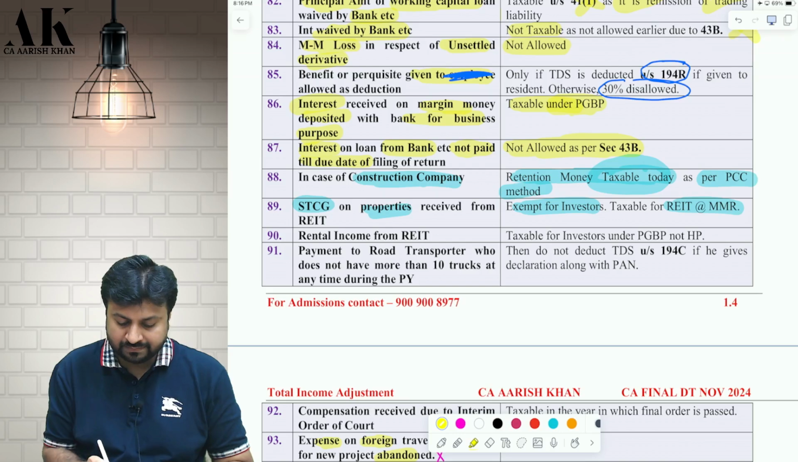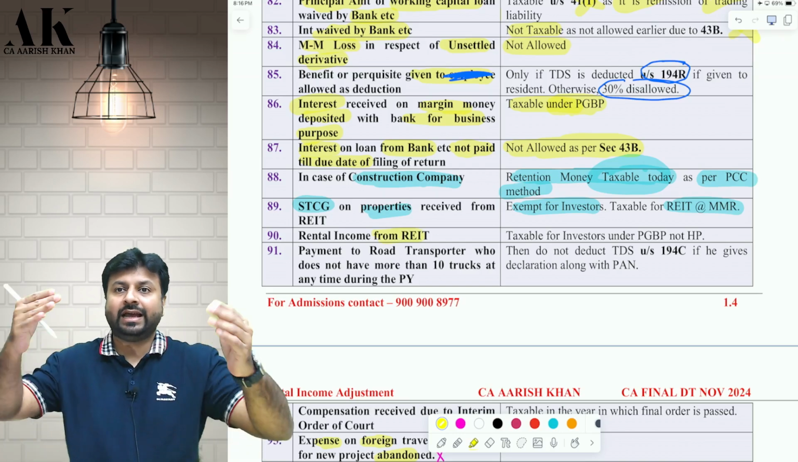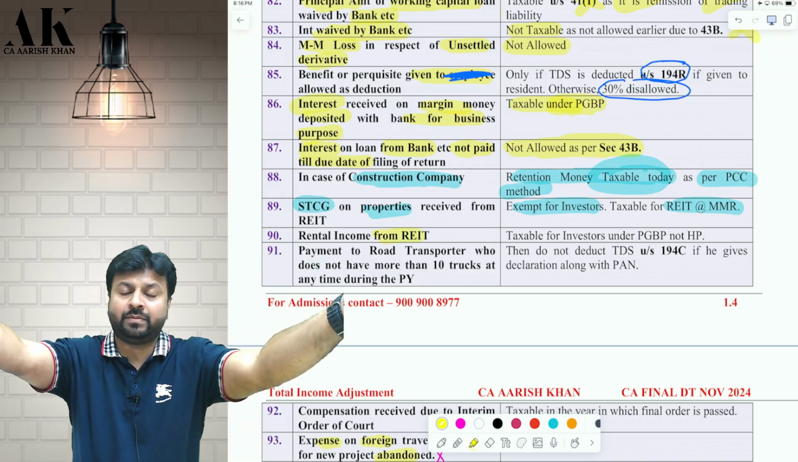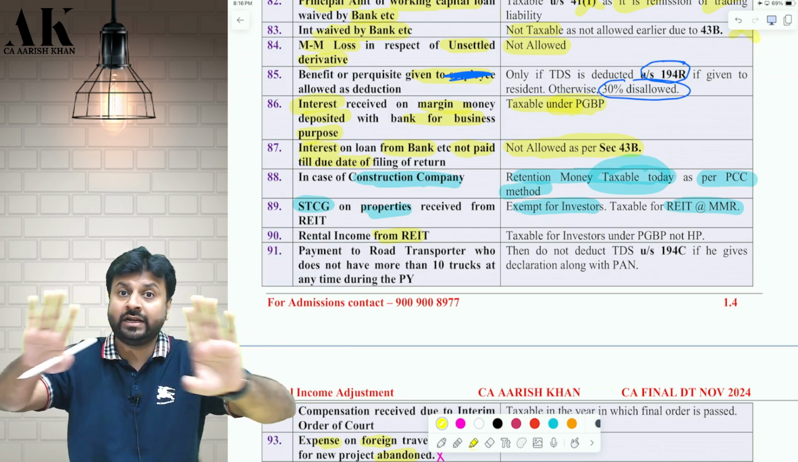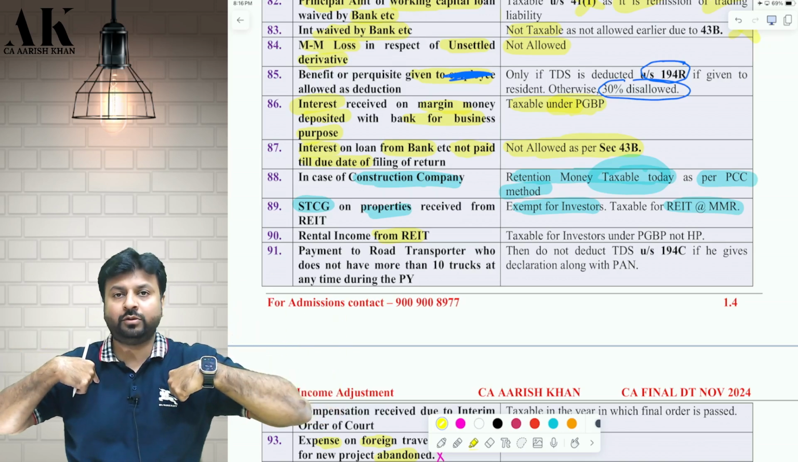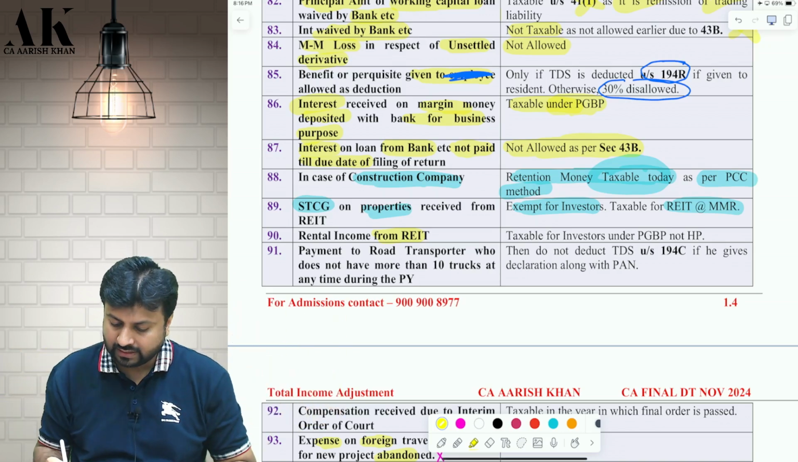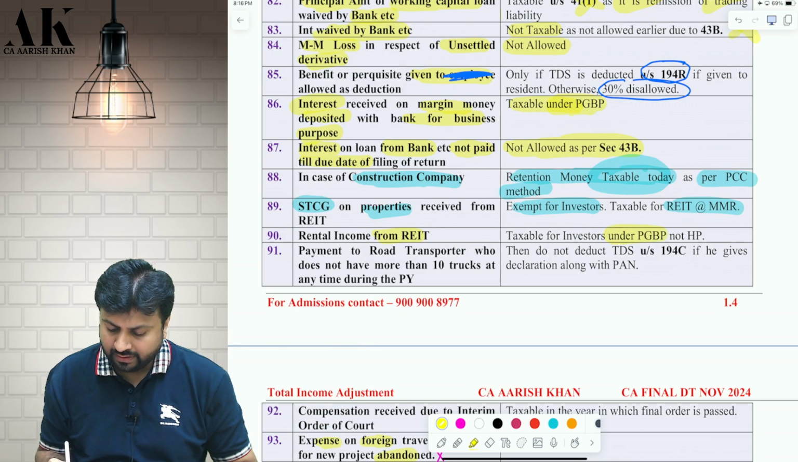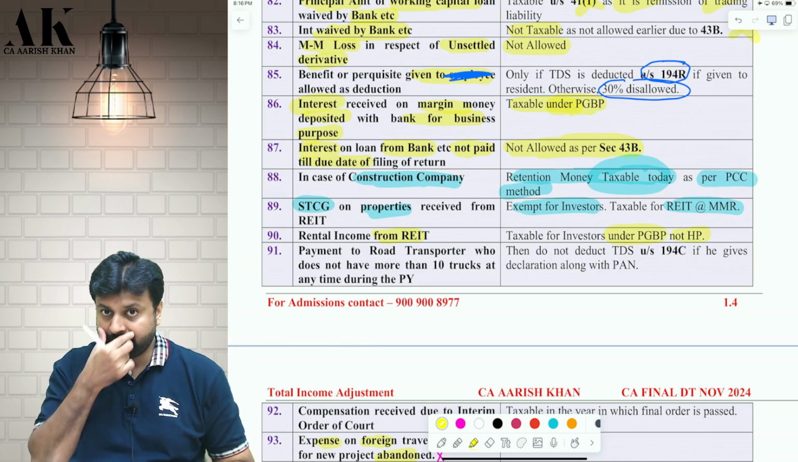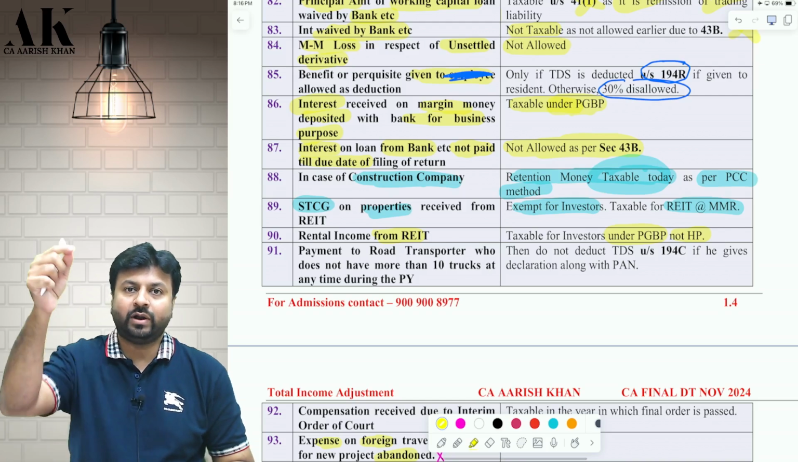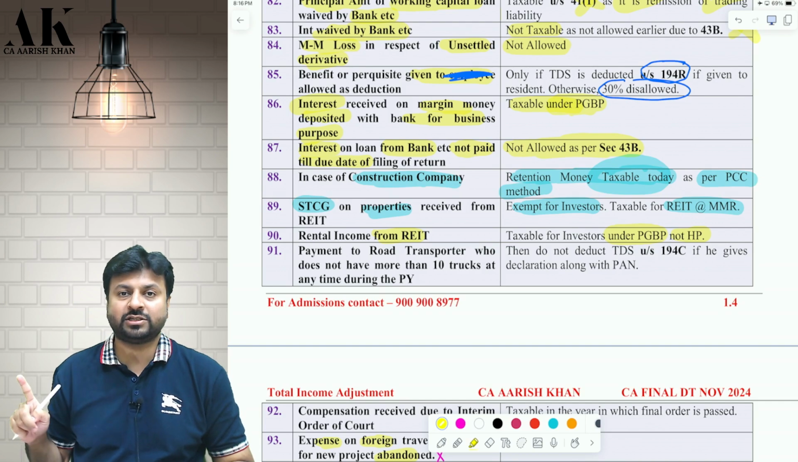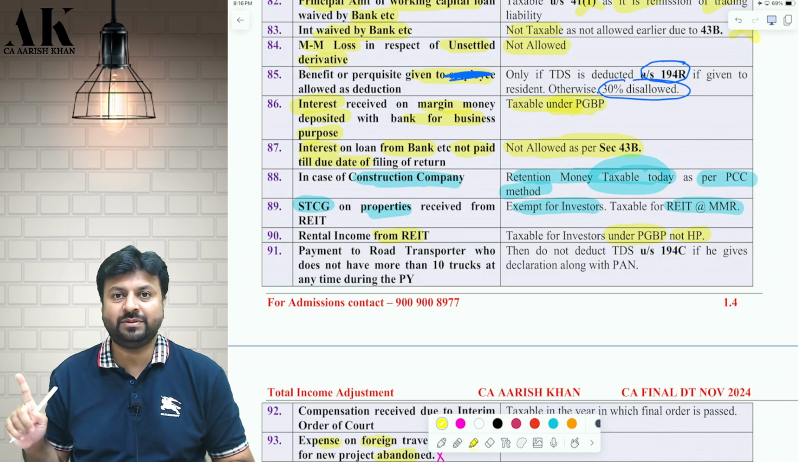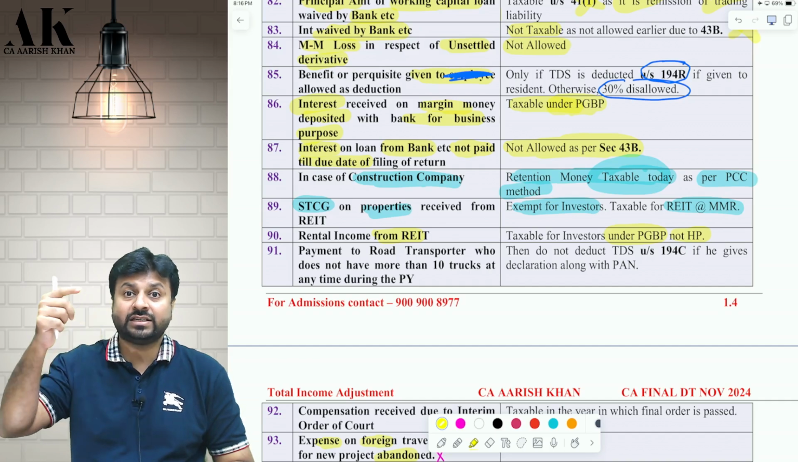Okay, next one, if I have invested in a REIT and the REIT has further invested in some properties from where it has got rental income, then on that income the REIT will not pay tax. I am liable to pay tax on the rental income. Check, taxable for the investor under PGBP, not IFRS. One more important thing, whatever rental income comes from the REIT to me is not taxable under HP, it is taxable under PGBP. Why? Because that is in the nature of business.